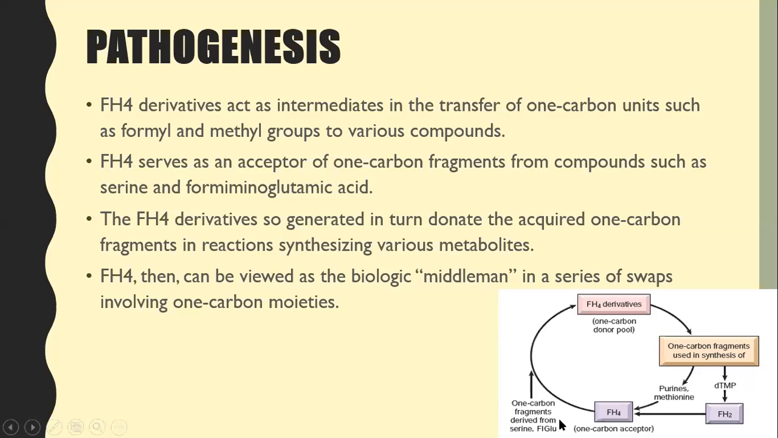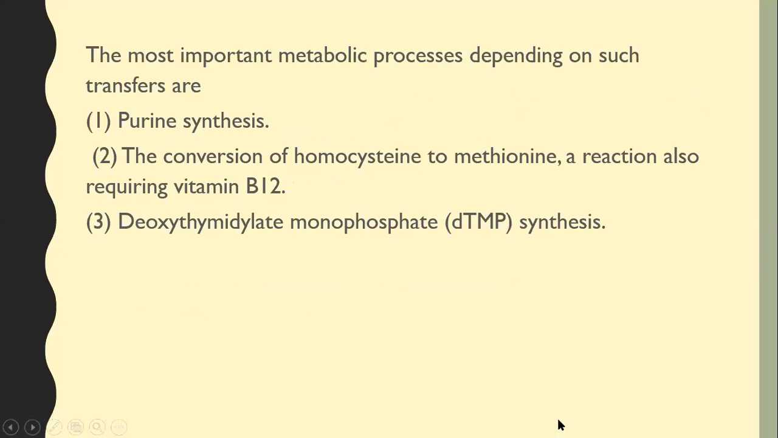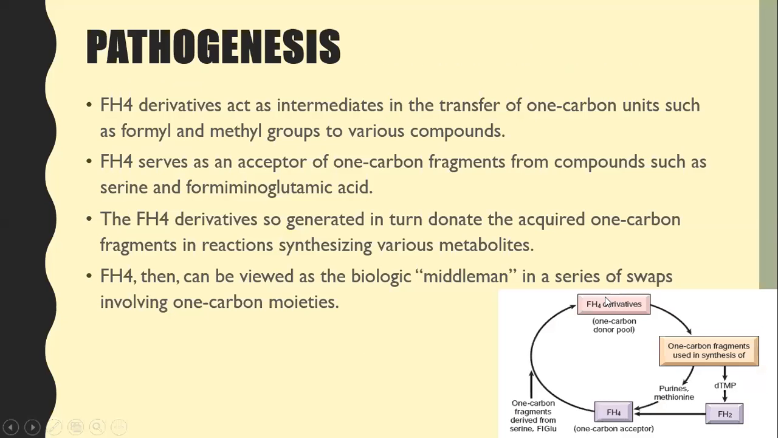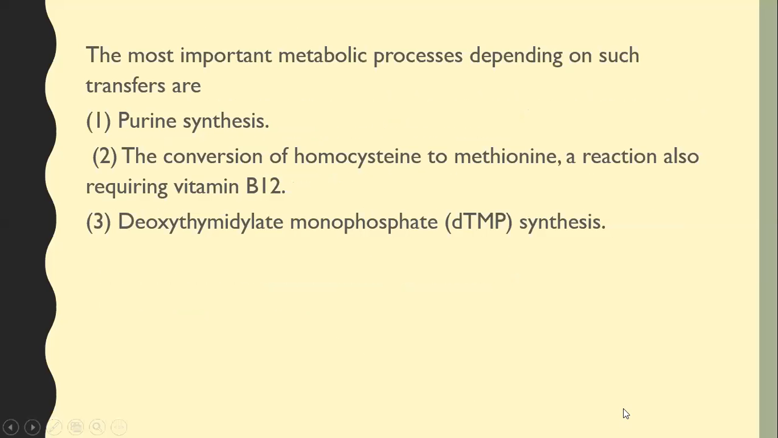One carbon fragment derivatives come from serine and FIGLU. FIGLU is formiminoglutamic acid. So it acts as a middleman. It donates one carbon unit to purines and methionine and DTMP, and takes up one carbon unit from serine and FIGLU. So if folate is not present, one carbon unit donation as well as acceptance is halted, and the formation of DNA is hampered.